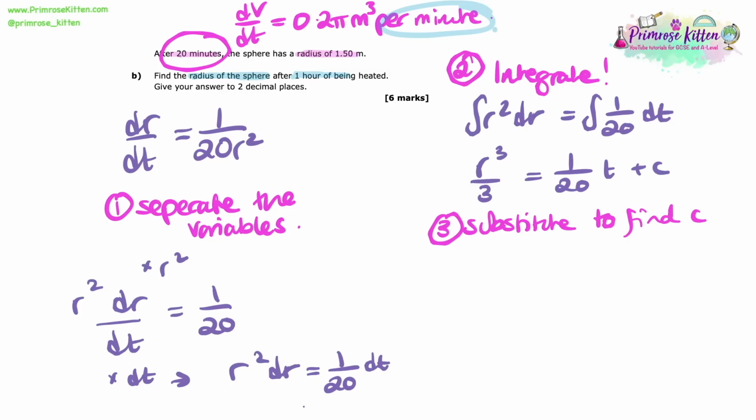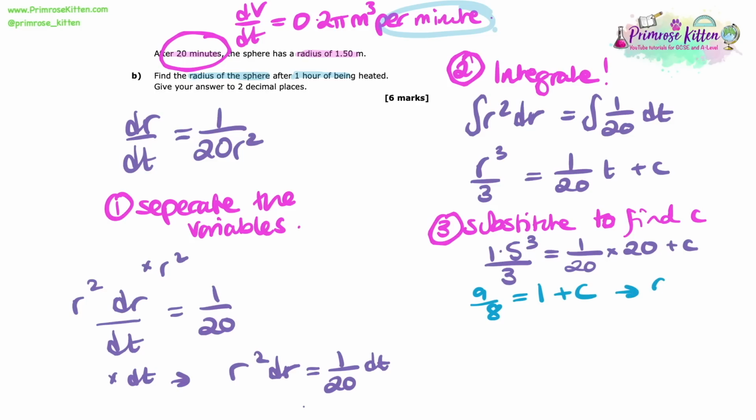So when we go to our equation that we just found in our second step of our working, where we said r cubed over 3 equals 1 over 20t plus c, we can substitute in 1.5 in place of the r, and in place of the t, just 20. So here we have 1.5 cubed over 3 equals 1 over 20 times by 20 plus c. So putting some of this into the calculator now, I get 9 over 8 equals 1 plus c, and therefore c is equal to 1/8. So now we have this completed equation in the order that we need it.